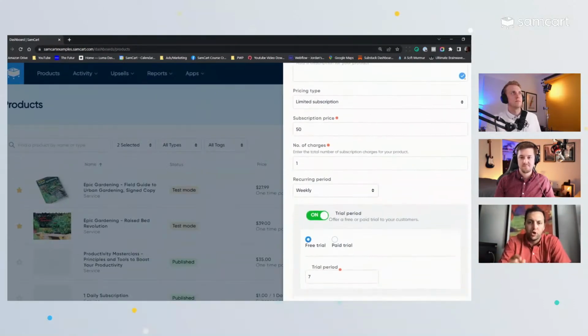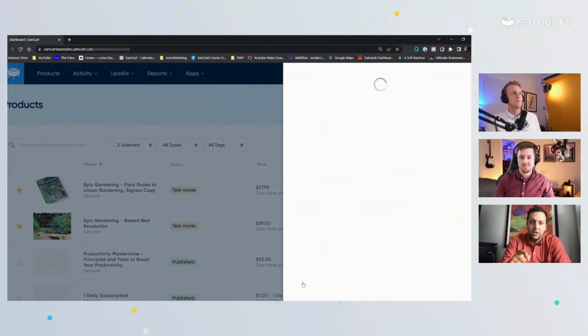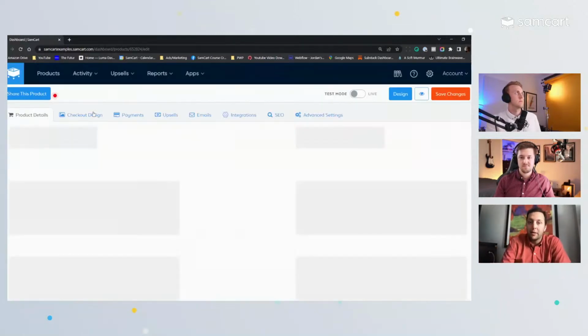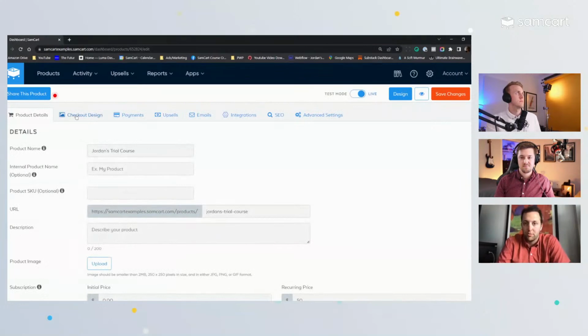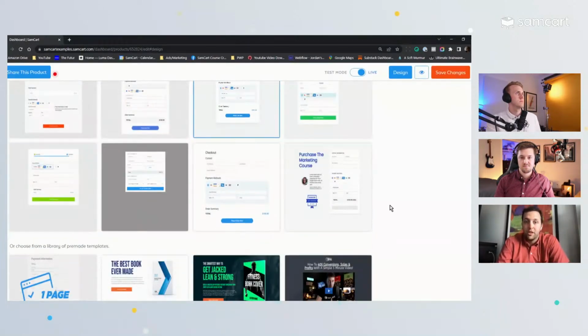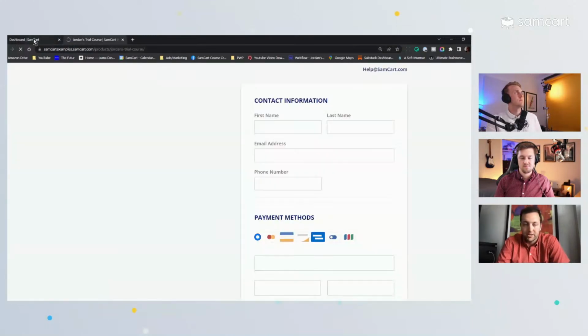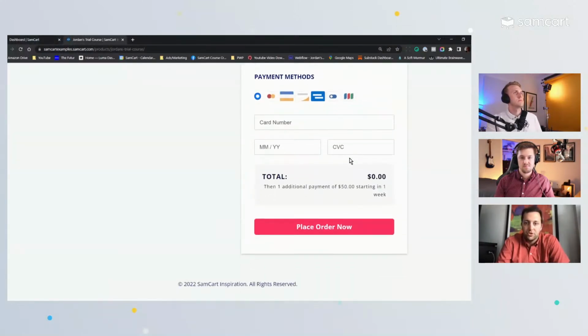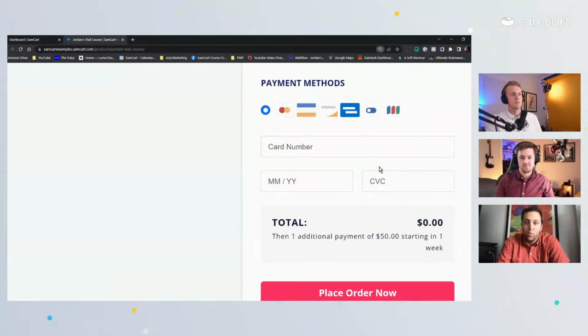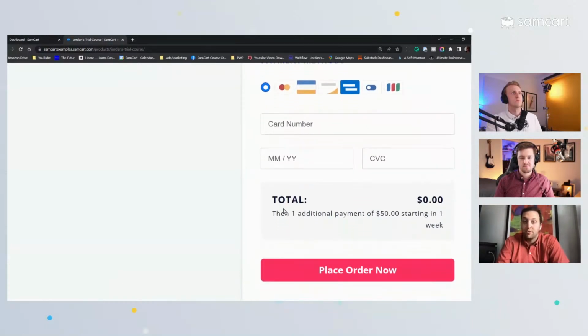Jordan, go ahead and create that page. And then let's open it up in a new tab, and we can showcase really quickly, before we even do any design, exactly what this would look like. So, just like that, there's a product. It's a free trial, and it's $50 after 7 days, right? You get a 7-day free trial. And that's how you create a free trial into a course. You of course could add more charges.